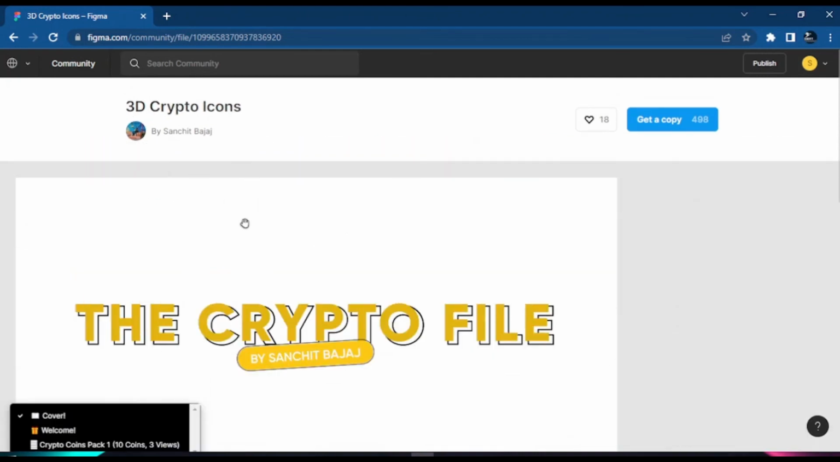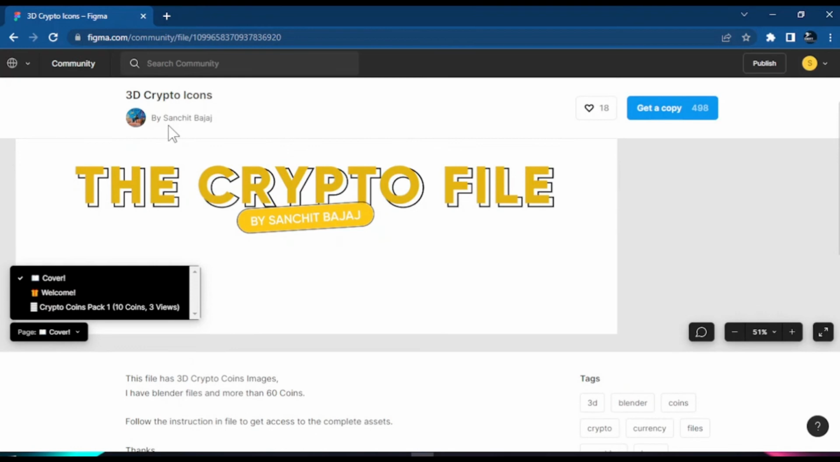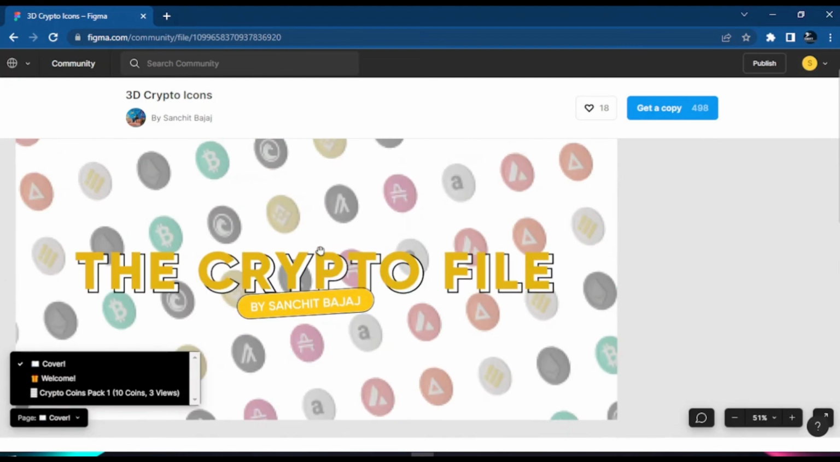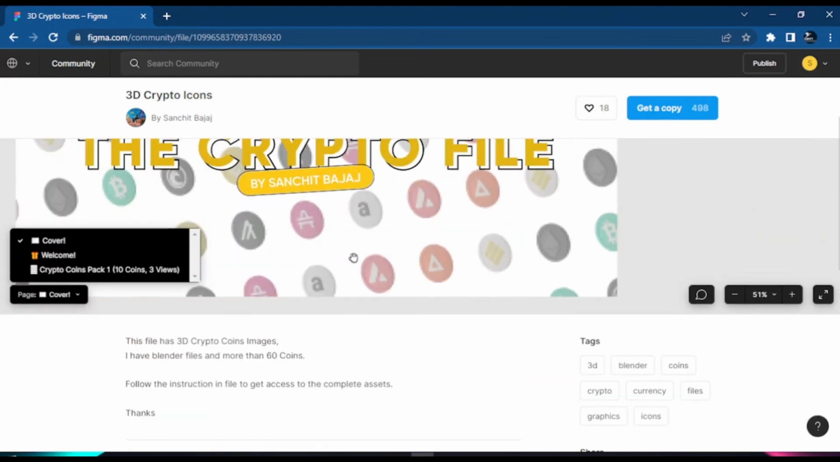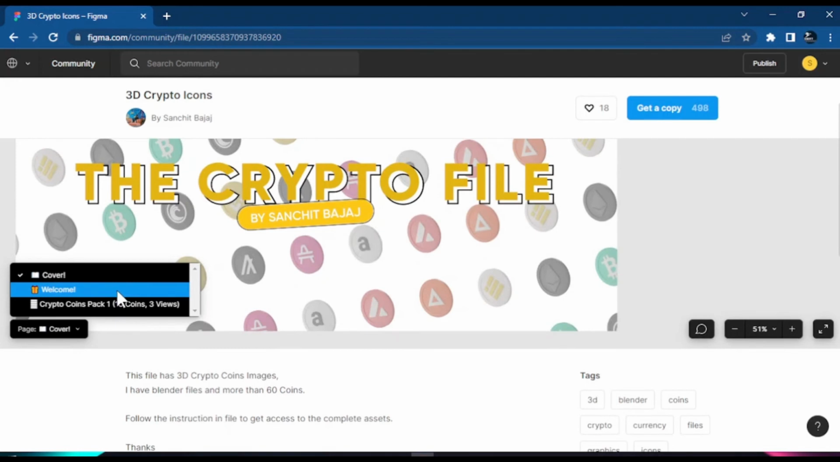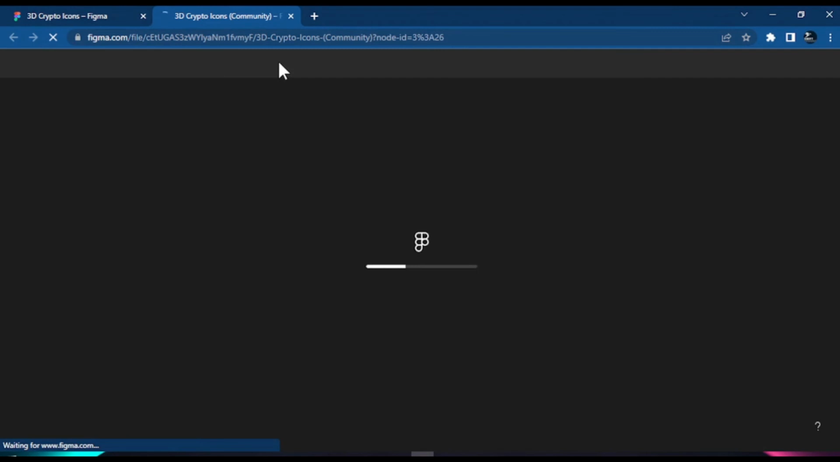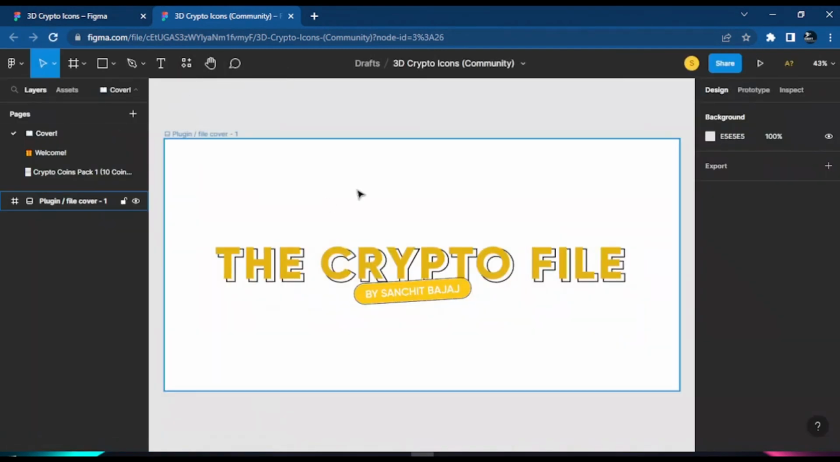And for this Figma community, this guy, Sanchit, helped us by making these icons and giving them to the Figma community for free. Some people charge money on the internet to give you these kinds of resources. So thank you, Figma. Thank you, Sanchit, and every other person in the community. You guys are the bomb. Now click this to get a copy, and don't forget to like it. Okay, so Figma will give us our own copy of this design.